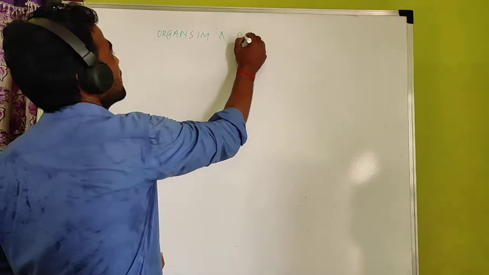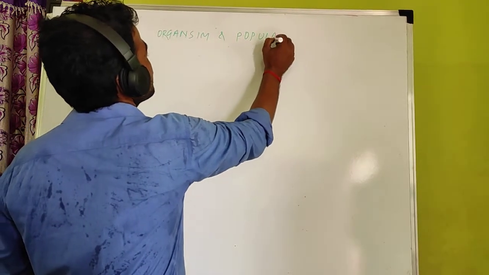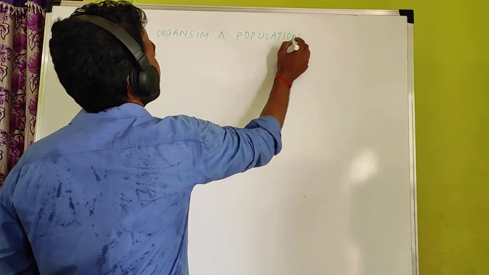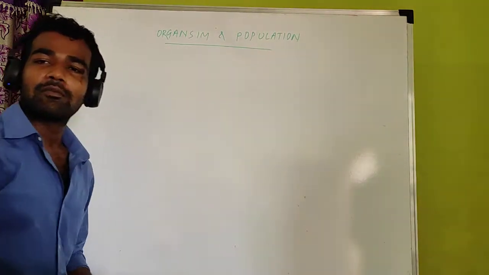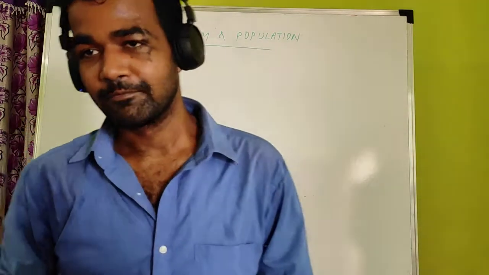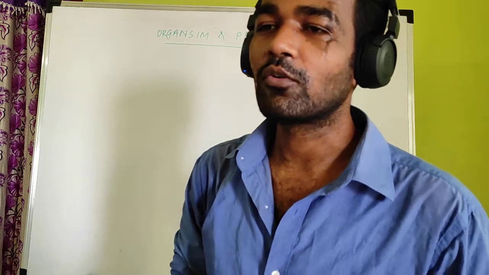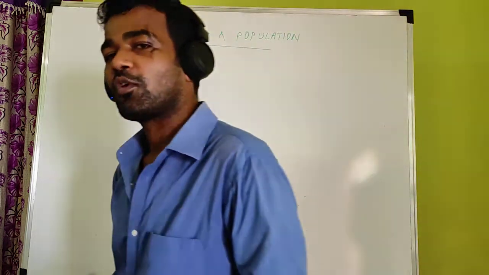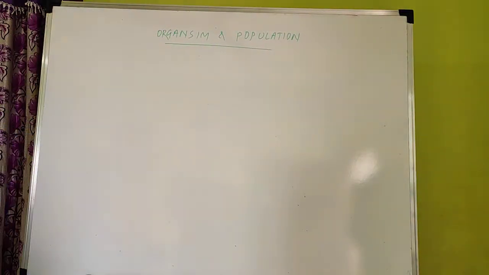Organism and population. This chapter we have started, and we have discussed a few points about it. Today we will discuss one important difference. Last class we discussed the ecosystem: what is an ecosystem, and what are its components. That part we have completed.